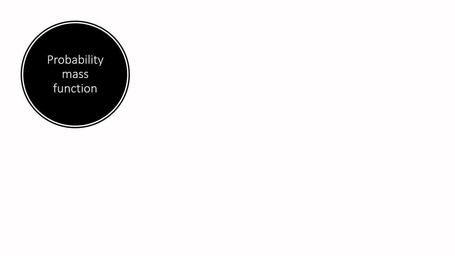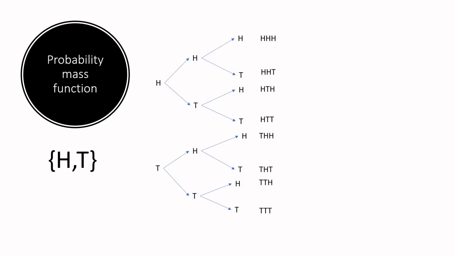Let's take an example of flipping a coin. Once we flip the coin, we will get head or tail. Like this, let's build a probability distribution from a random process where we are flipping a coin 3 times. This random process can have a total of 8 possible outcomes like this. In this case, our sample space has 4 values: x equal to 0 where we'll get no head, x equal to 1 where we'll get 1 head, x equal to 2 where we'll get 2 heads, and x equal to 3 where we'll get 3 heads.